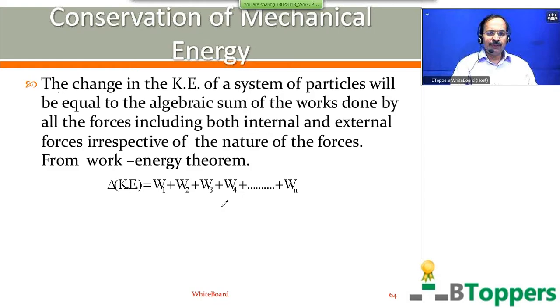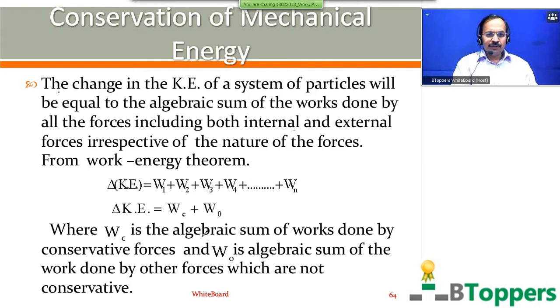W1, W2, W3, W4 etc. represent the works done by the individual forces on the system. The same thing can also be written delta KE equal to Wc plus Wo, where Wc is the algebraic sum of works done by the conservative forces and Wo is the algebraic sum of the works done by the other forces which are not conservative.